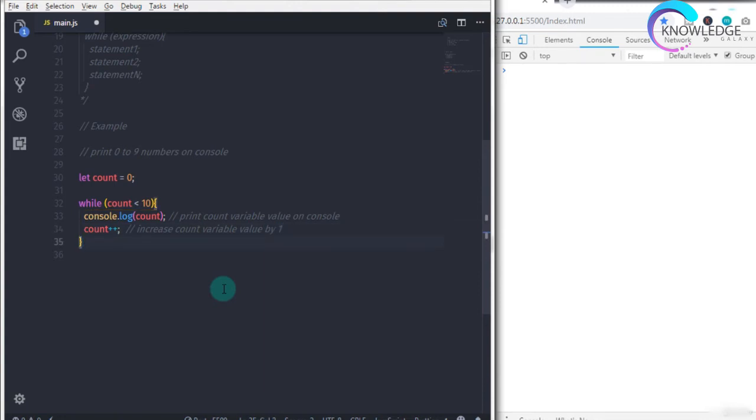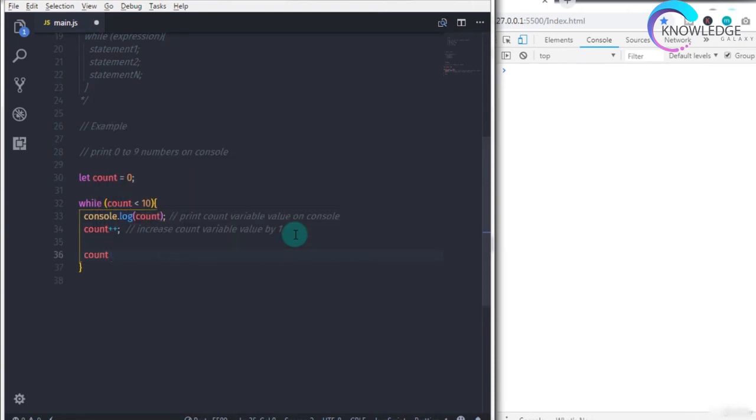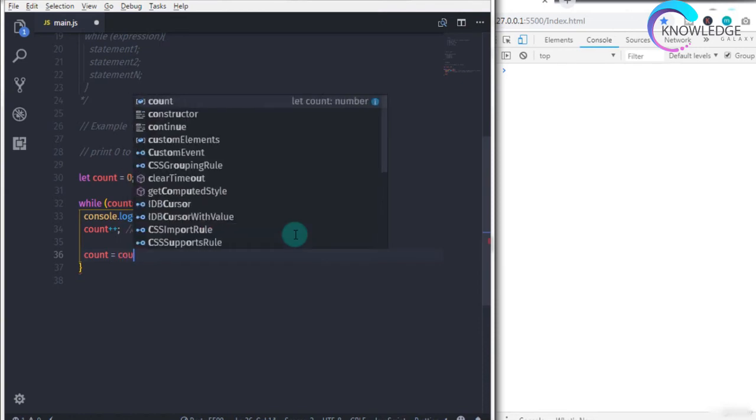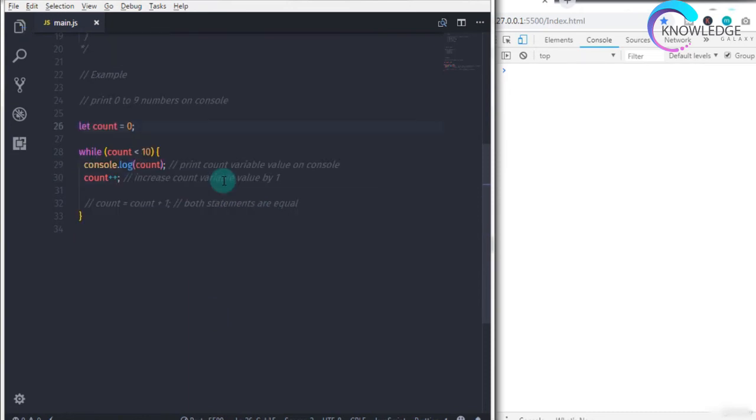You can do the same thing with this code also. So we will just say count is equal to count plus 1. Both statements are equal. But choosing minimal code will always help you to maximize your performance. So when you execute this statement, you will get the numbers 0 to 9 on the console.